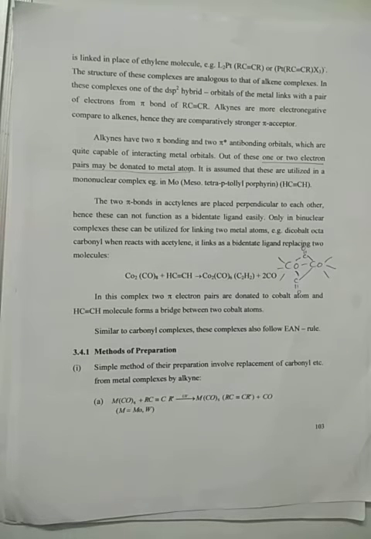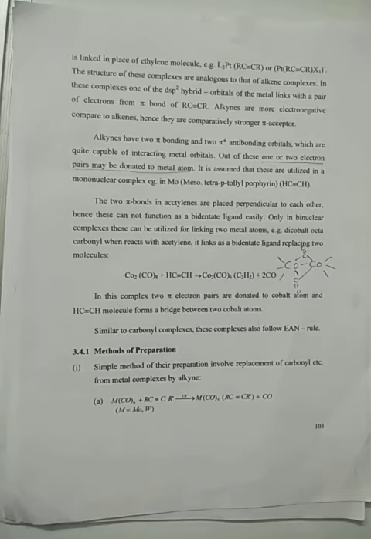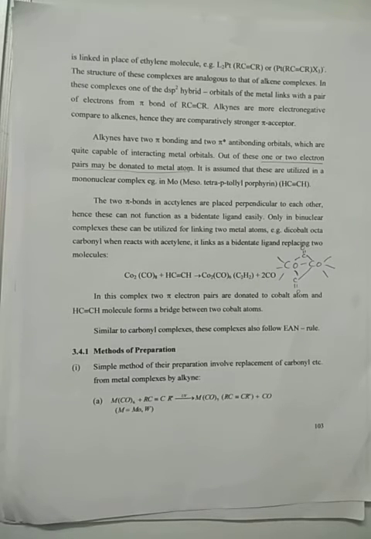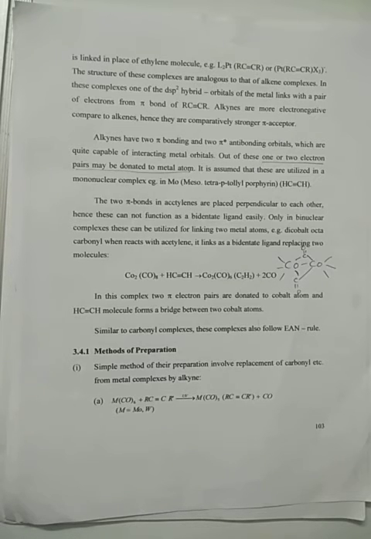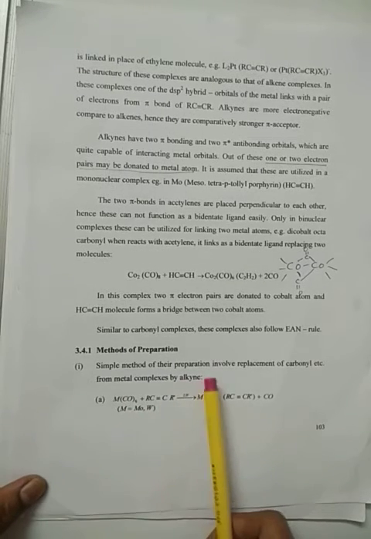to the carbonyl ligands, and the alkyne complexes also form sigma and pi bonds with the metal atoms. In the same way, these carbonyl ligands can be replaced by the alkyne ligand. One carbonyl ligand can be replaced by one alkyne ligand. So the simplest method of preparation for these alkyne metal complexes is the simple replacement of the carbonyl ligand from the metal complex by alkyne.